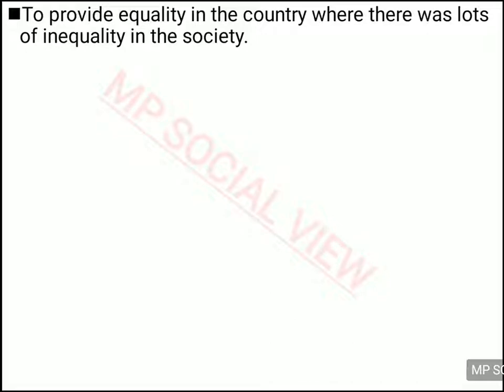There was so much inequality in the society: inequality between two religions, inequality between castes. Upper caste used to consider lower caste as unequal. Men used to consider women unequal; there was inequality between man and woman. There was inequality in caste, inequality in religion, inequality between rich and poor, between educated and uneducated.